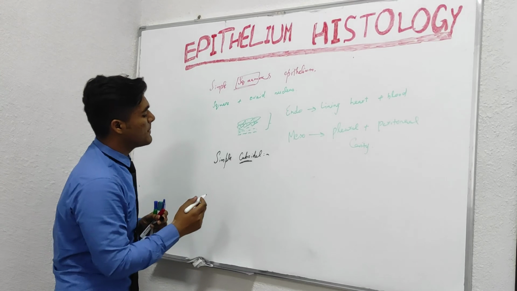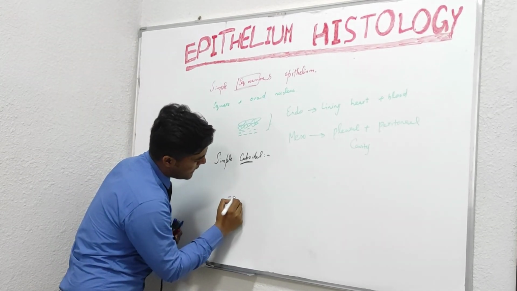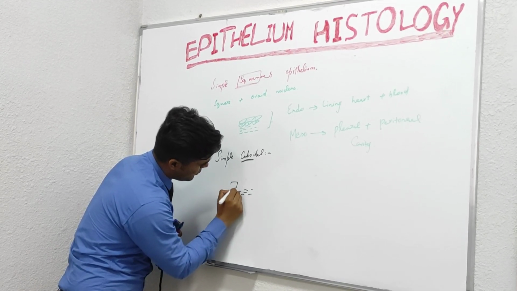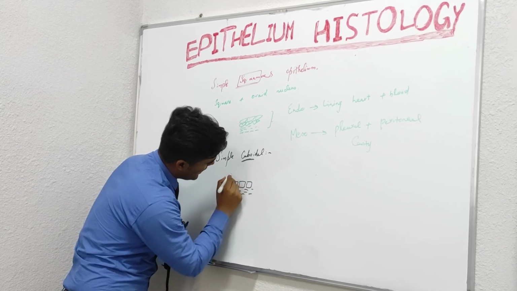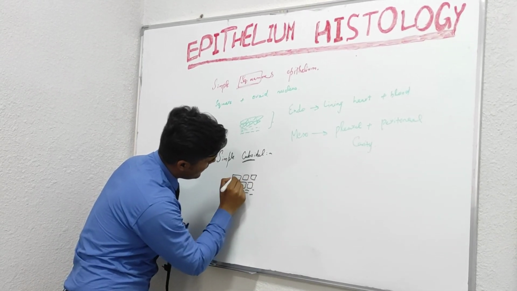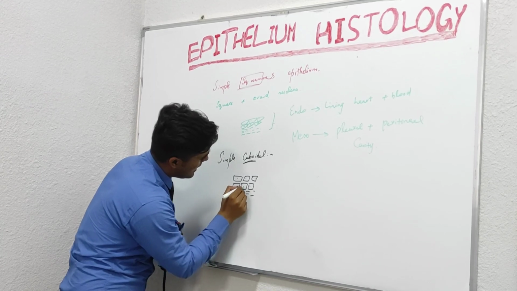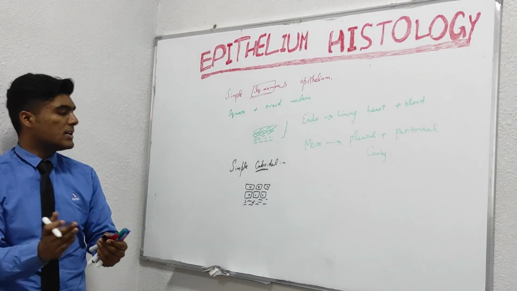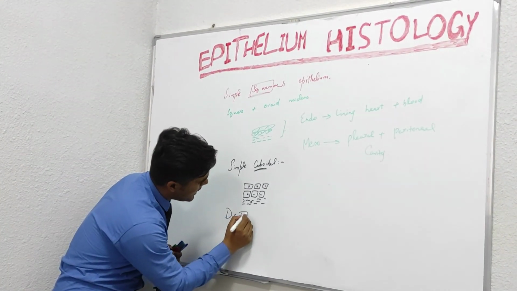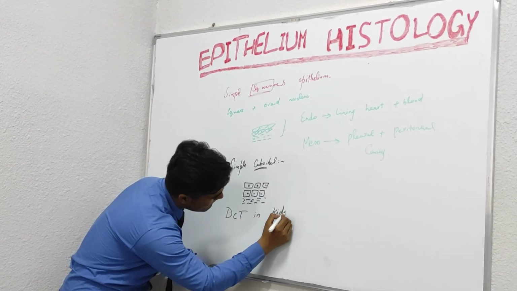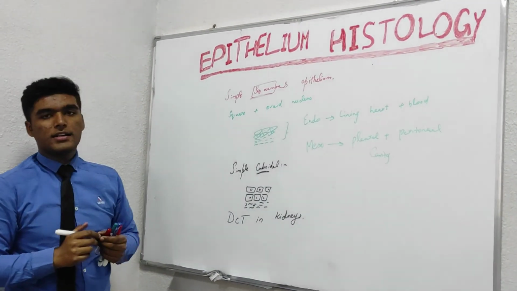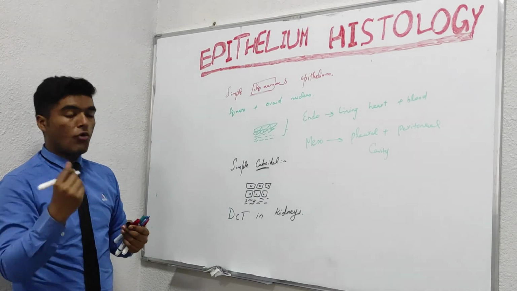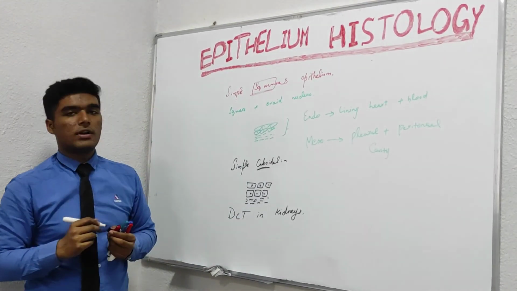Drawing that, here we have a basal lamina and cube-shaped cells forming a layer and possessing a nucleus. An example of simple cuboidal epithelium is the distal convoluted tubule in the nephron of the kidneys. Plus, the epithelium of the ovaries is also an example of simple cuboidal epithelium.